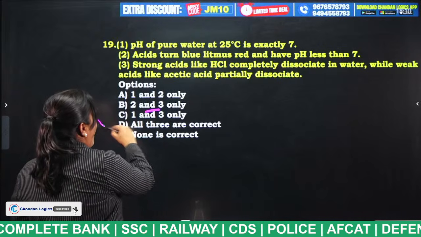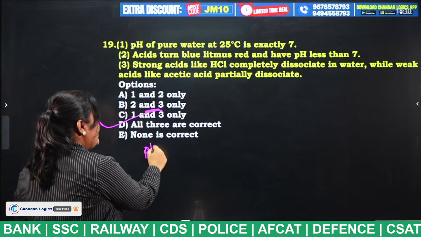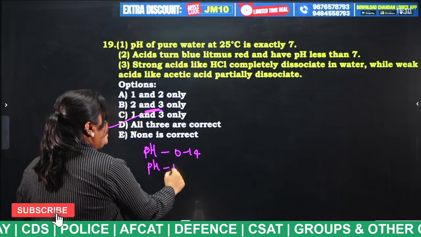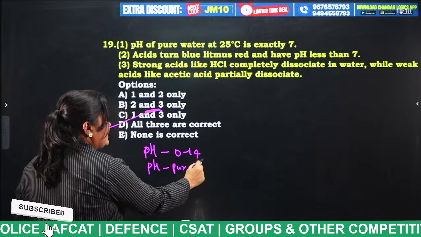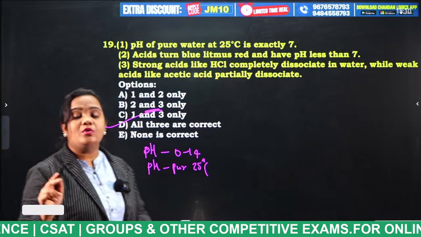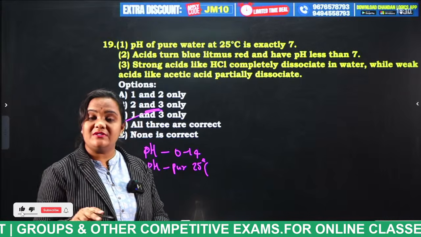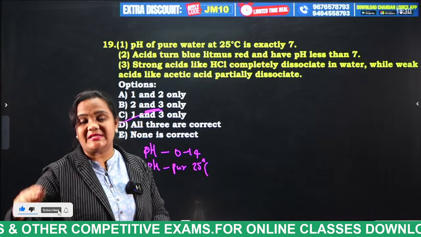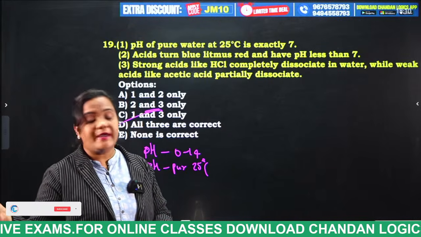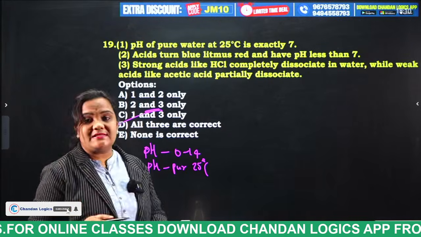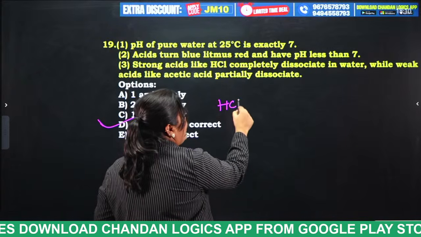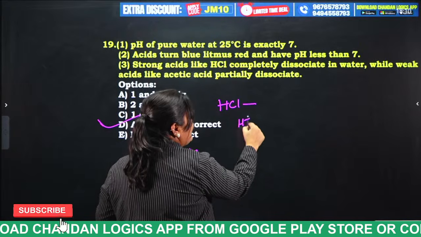Why? Because I have already told you the pH value ranges from 0 to 14. The pH value of pure, distilled water at 25 degrees centigrade is 7. If a solution converts blue litmus to red litmus, it is an acid. If red litmus to blue litmus, it is a base. Strong acid like HCl, if you dissolve hydrochloric acid in water, it gives H+ and Cl-.